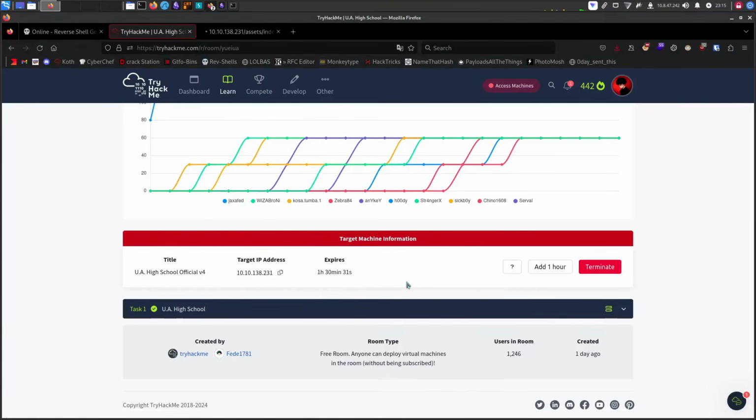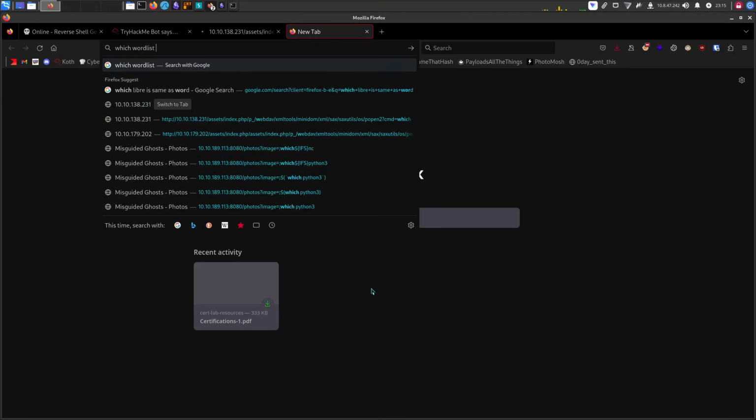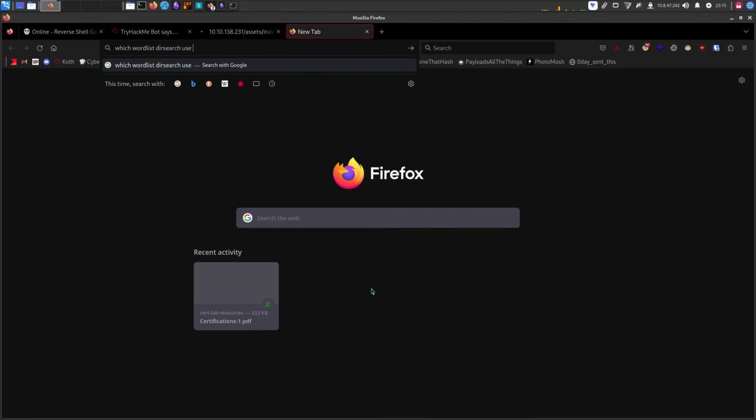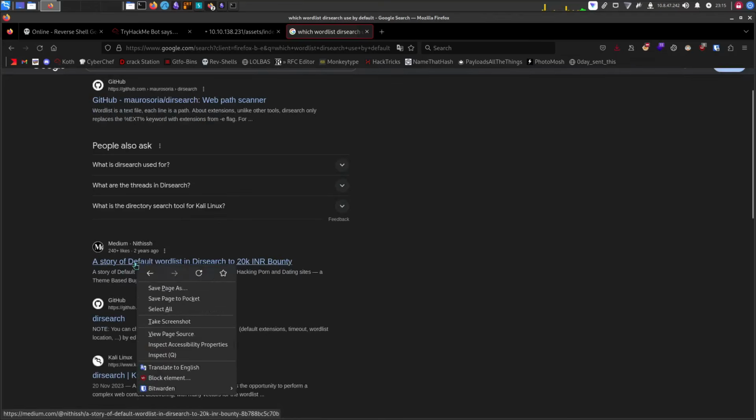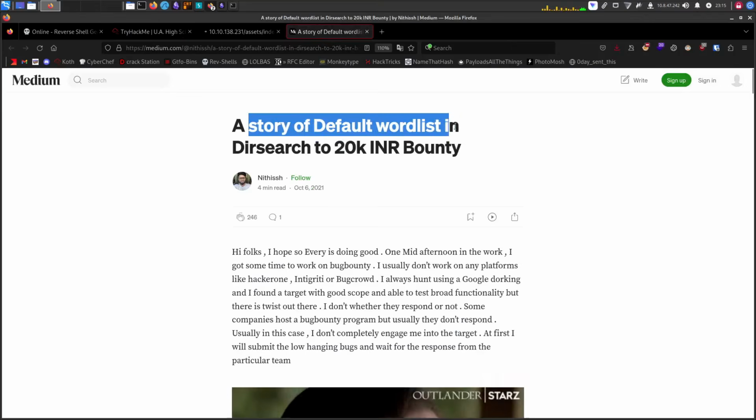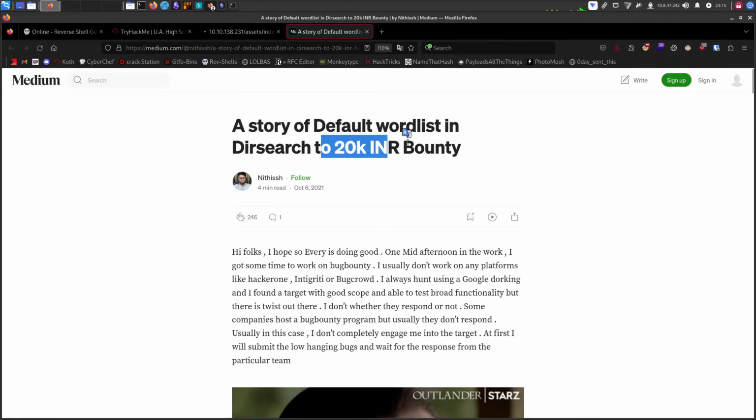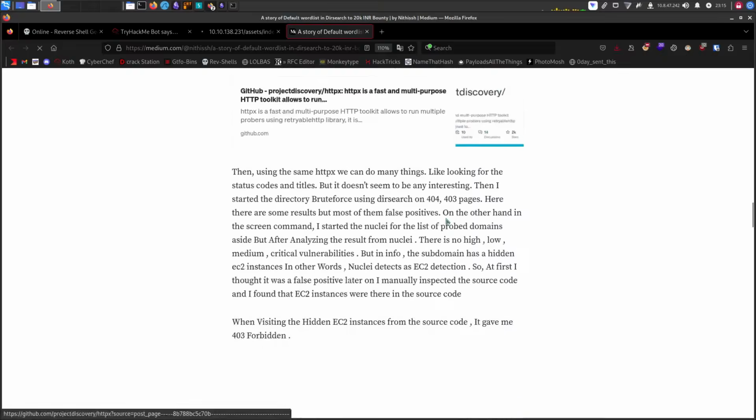I hope you learned about dirsearch and how its default directory list is pretty awesome. If you search which wordlist dirsearch uses by default, you will end up on this Medium post that gave me the idea for this box, a story of the default wordlist in dirsearch to a 20k Indian rupees bounty. If you go down below, he's explaining all that.